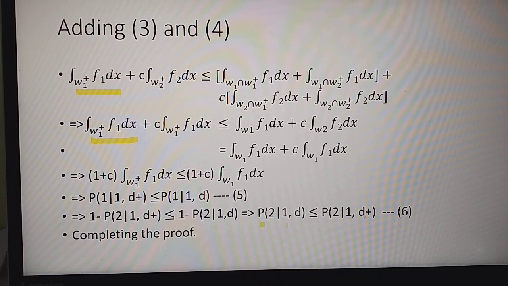Ultimately, what we can observe from equation number 6 is that the cost of misclassification using the rule D is less than or equal to the cost of misclassification using the rule D+. In that case, we can claim that the rule D is admissible, or in other words, there is no other classification rule better than the classification rule D. So here we complete the proof.